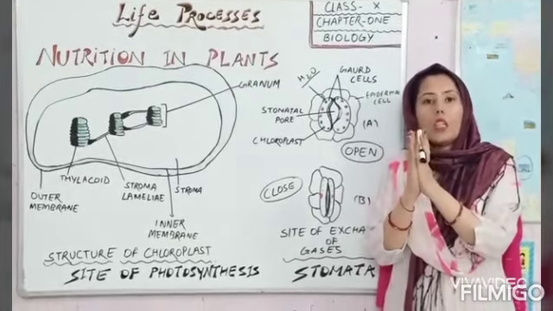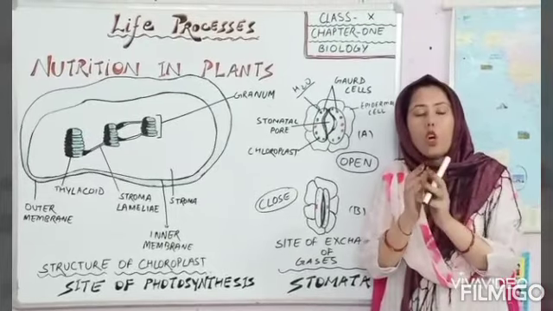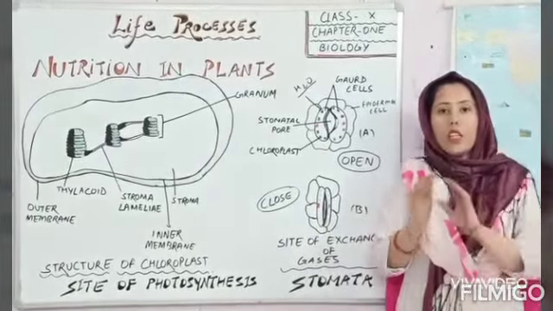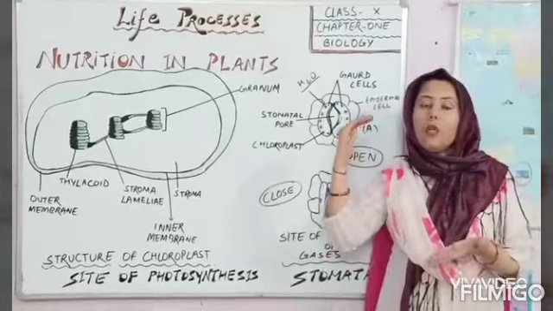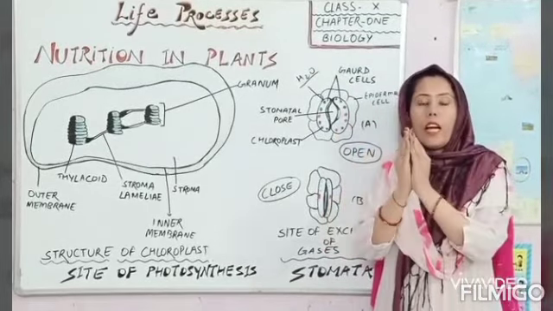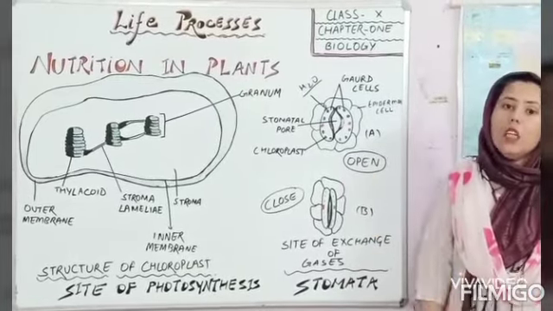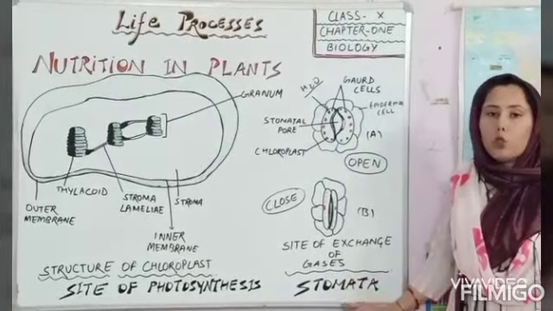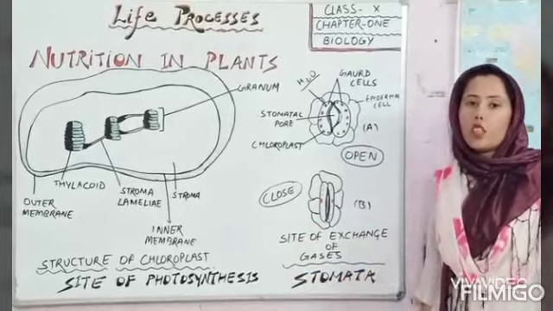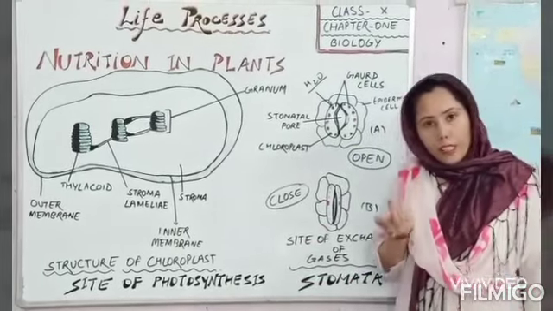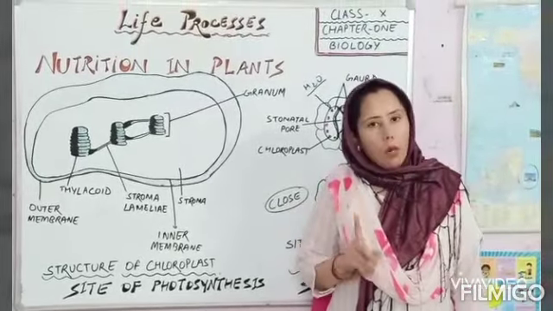Stomata open and close. These are the passage of gaseous exchange. Stomata are present in the epidermis of the leaves, and their opening and closing are controlled by the turgor pressure, and stomata are the site of exchange of gases. They are minute pores present in the epidermis.